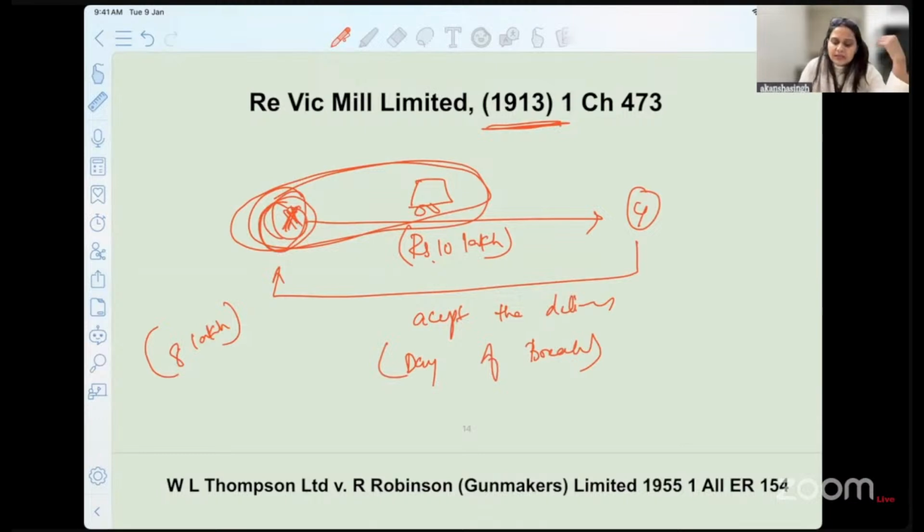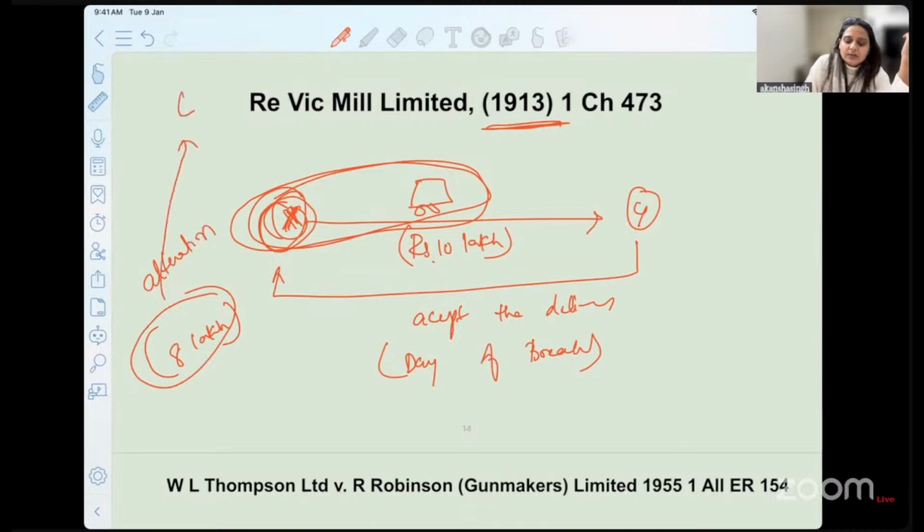Yes. Now, X actually makes certain alterations in this car and delivers it to a third person, C. C said that I do not want the car as it is. I would rather want you to make certain alterations in it and then I will accept the car from you. So in this situation, he makes all these changes in the car and gets it delivered to C. Has there been any loss that has happened to him? Let's say he sells it at 10 lakh of rupees only.